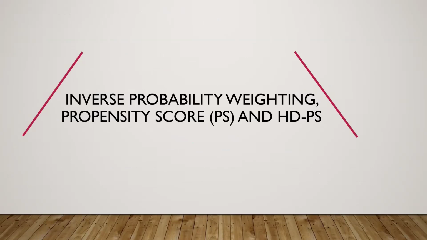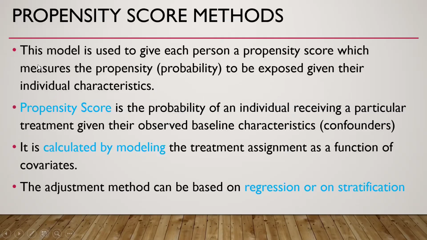Now, let us talk about inverse probability weighting and the propensity score method. In the propensity score method, a model is used to give each person a propensity score which measures the propensity or probability to be exposed given their individual characteristics. The propensity score is the probability of an individual receiving a particular treatment given their observed baseline characteristics. It is calculated by modeling the treatment assignment as a function of covariates. The adjustment method can be based on regression or on stratification.